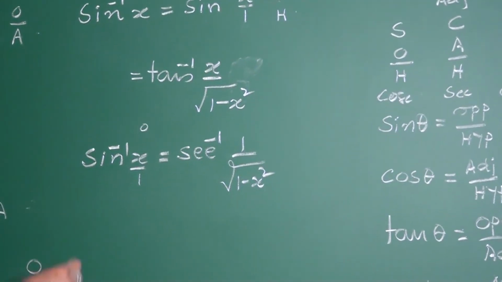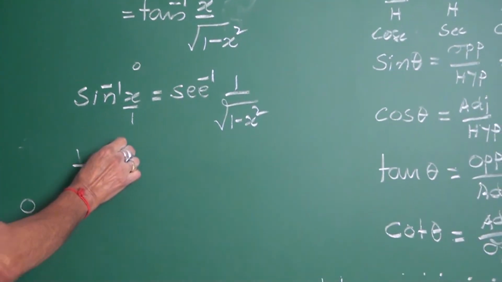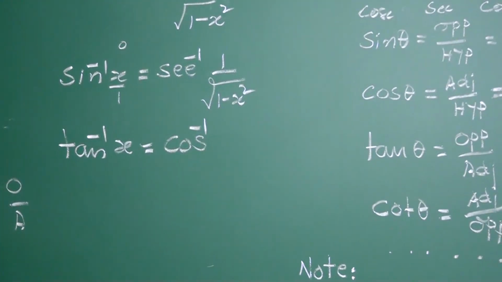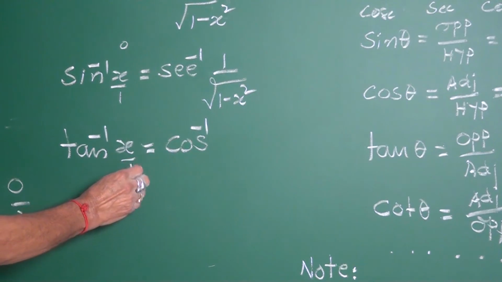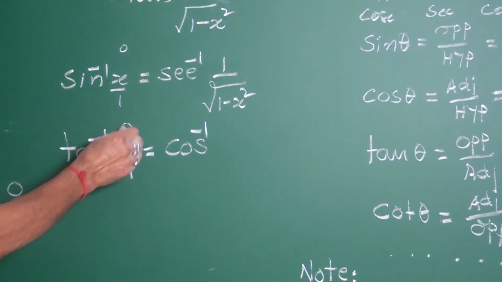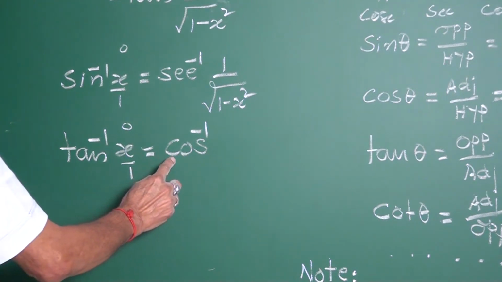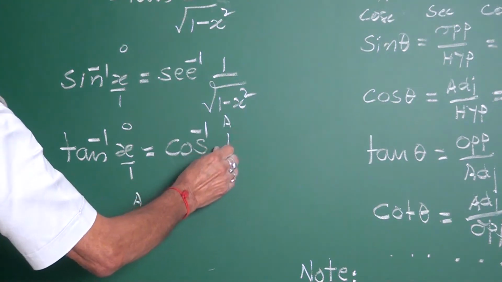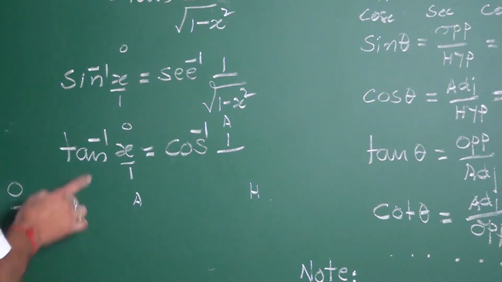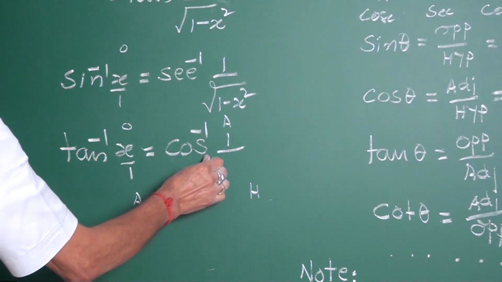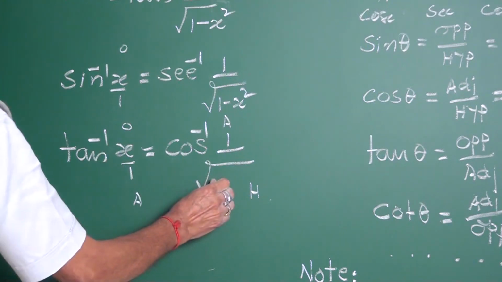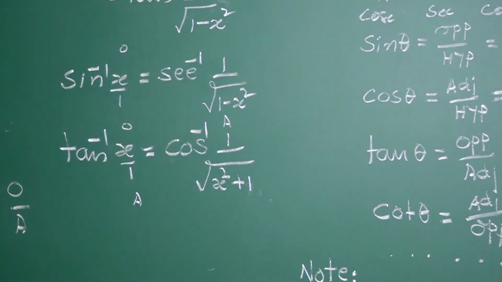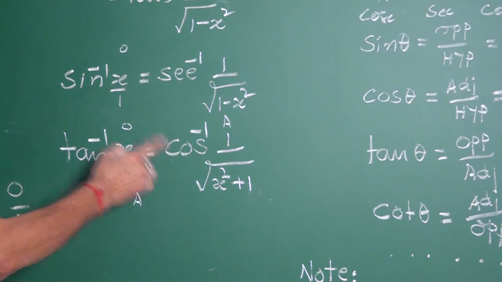And now I want to transfer from tan inverse x to cos inverse x. Tan inverse x can be written as what, my friend? x upon 1. What is this? O. What is this? A. Cos inverse A here. What is A? It is 1. Down you wanted hypotenuse. What is hypotenuse when the other two sides are given? This is square root of x square plus 1, or 1 plus x square. This is how we can jump from tan inverse to cos inverse.